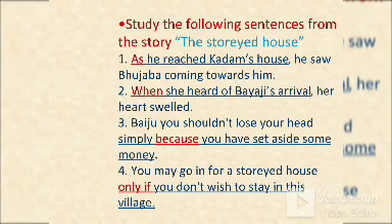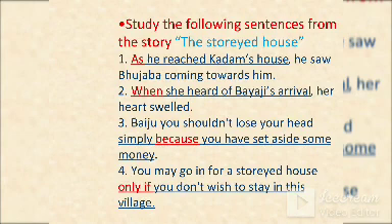"You may go in for a storied house only if you don't wish to stay in this village." "You may go in for a storied house" is the main clause. "If you don't wish to stay in the village" is the subordinate clause. This subordinate clause acted as an adverbial clause.